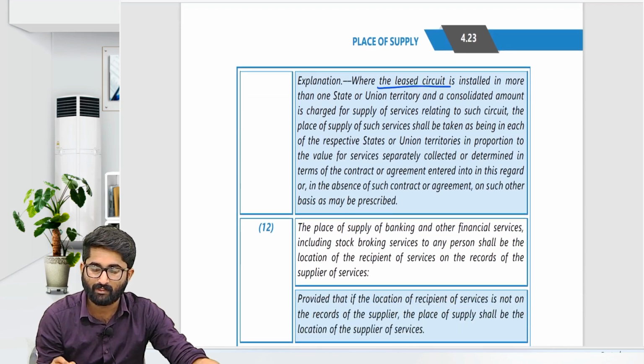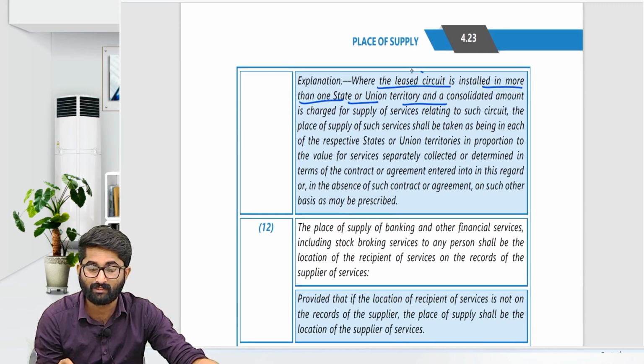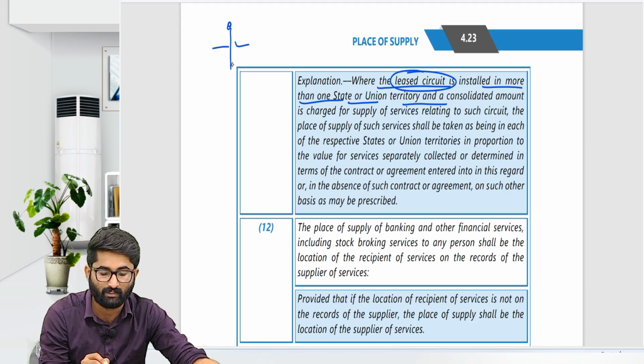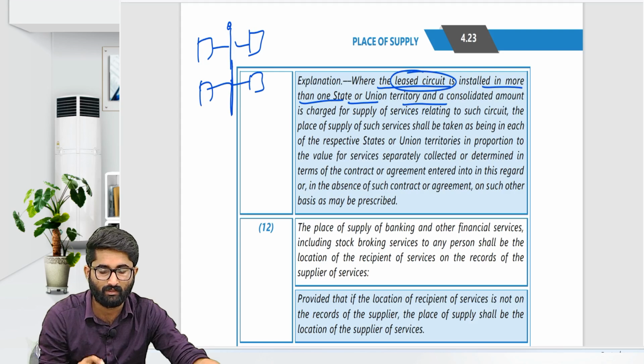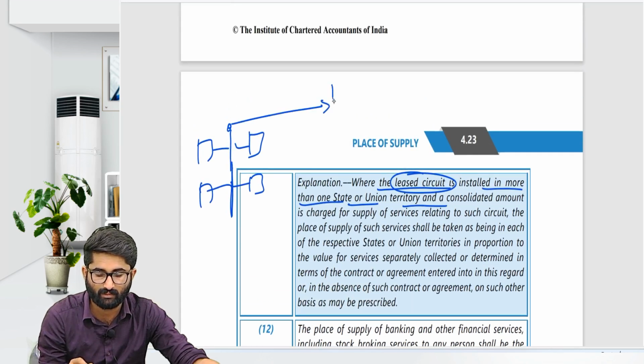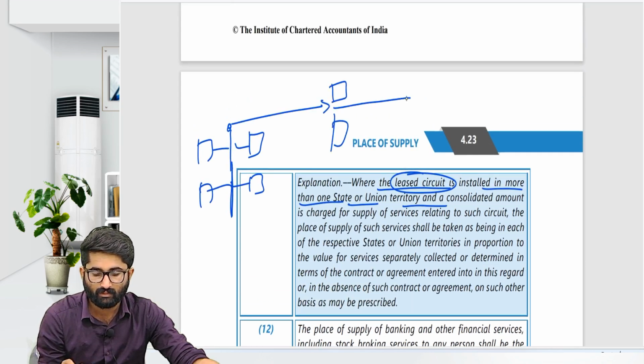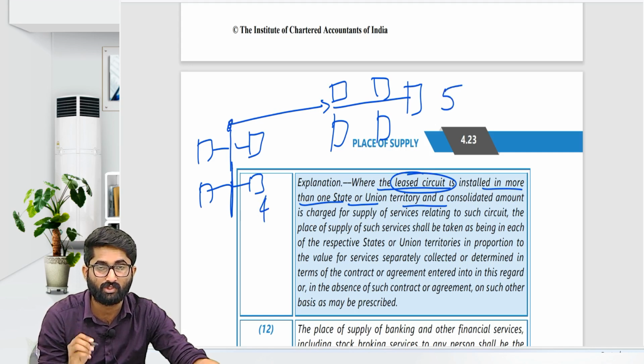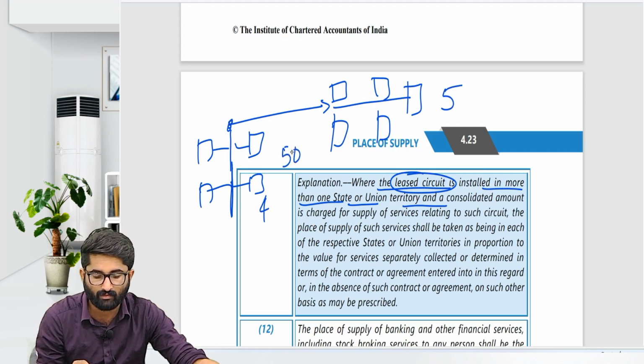Explanation: where leased circuit is installed in more than one state or union territory. Leased circuit, you remember we discussed leased circuit, there is one point which is specifically given for Infosys. Infosys has many branches in one state, and this is in another state. There are 4 branches here, 5 branches here. For the leased circuit, per month Jio will charge them 50 lakh rupees.